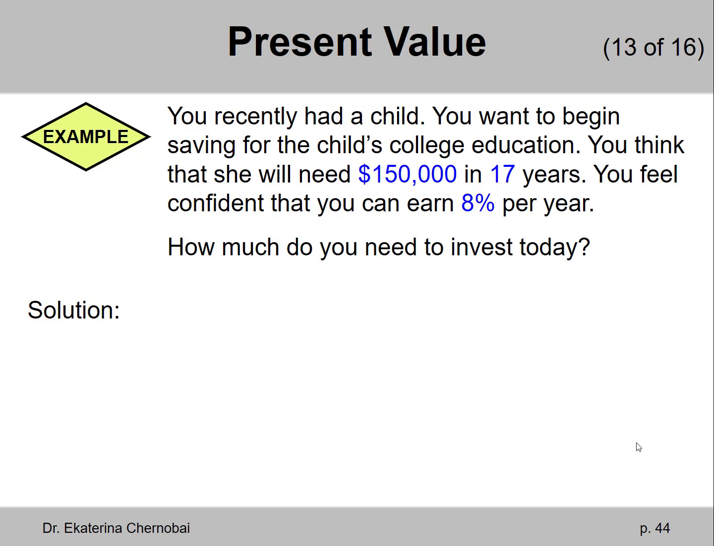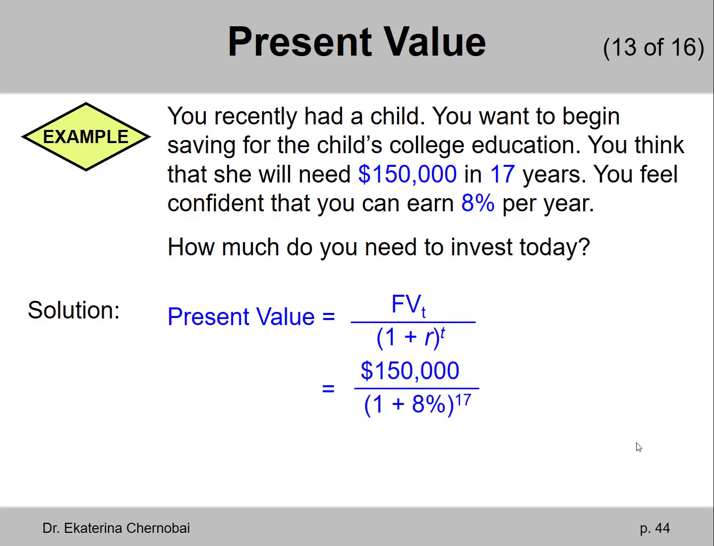We set aside $150,000. We wait 17 years. The money grows by 8% per year. How much do you need to invest today? Following the present value formula, we need to take the future value and divide it by 1 plus r with that sum raised to the power t. We plug in the numbers, $150,000 divided by 1 plus 8%, that sum is raised to the power 17. And the answer we get is $40,540.34.